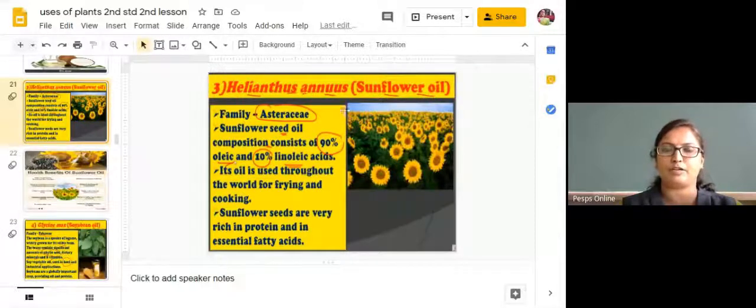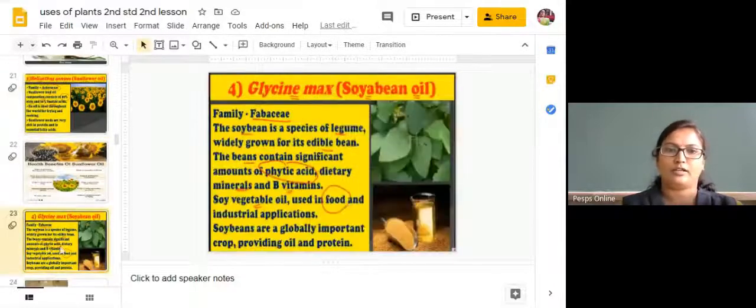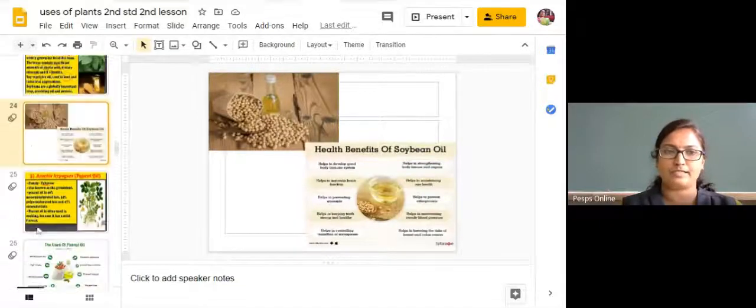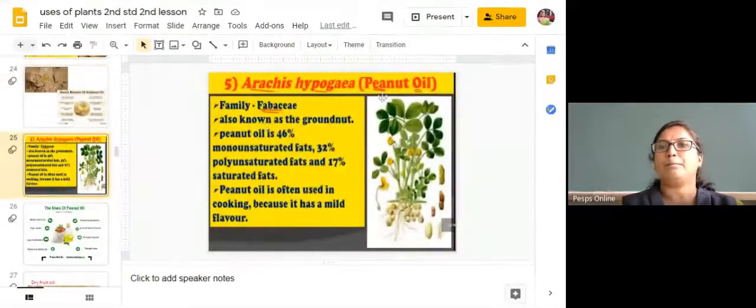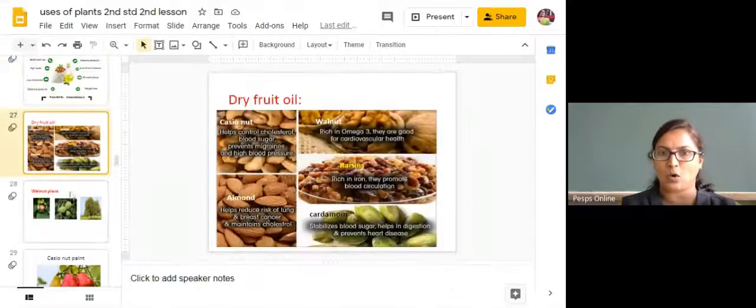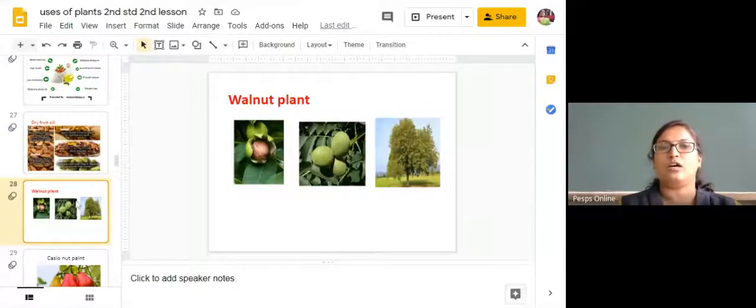From the seed part we are going to get soybean oil from the soybean seeds. So this is the soybean seed. Then the peanut oil we are going to get from the peanut seeds. We have learned the benefits of these oils also.